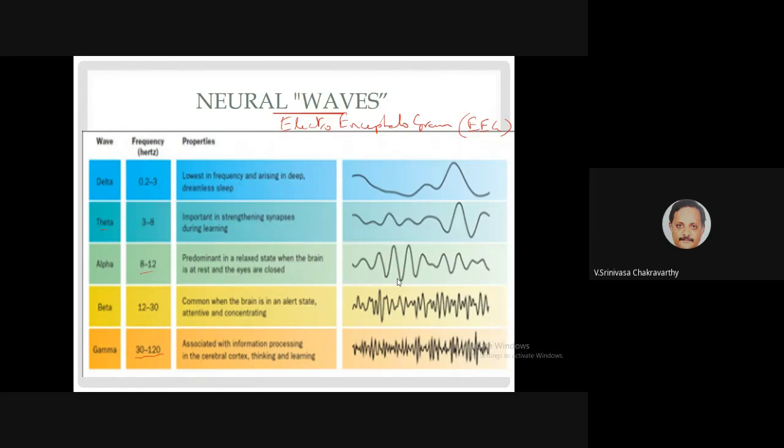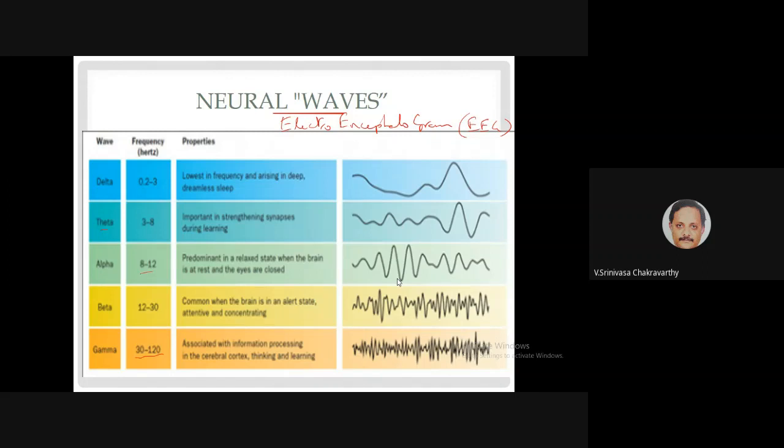This has been around for almost a century now. I think it was discovered or developed sometime in the 1920s or 30s. The waves of EEG are grouped into different frequency bands, also depending upon the significance of these waves to certain brain functions. For example, the delta waves refer to very small frequencies, 0.2 to 3 hertz, and this kind of wave is seen in deep sleep or dreamless sleep.